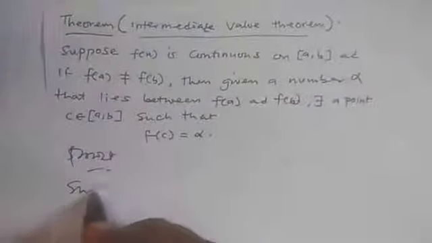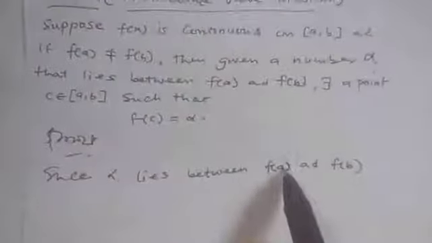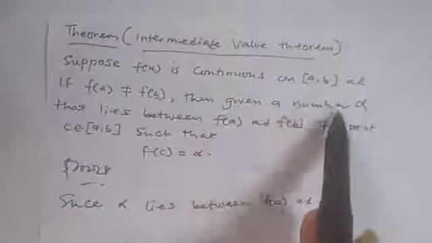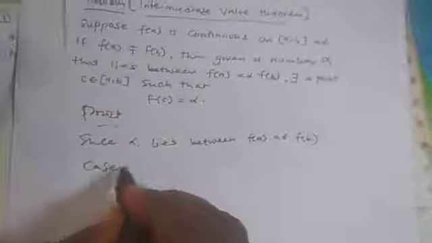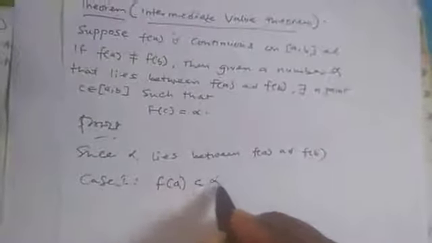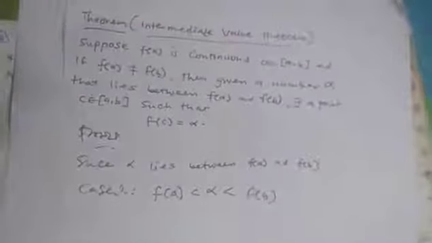Now since this alpha lies between f of a and f of b, just like what we are told here, we need to consider two cases. So the first case is that we consider f of a is less than alpha and alpha is less than f of b.